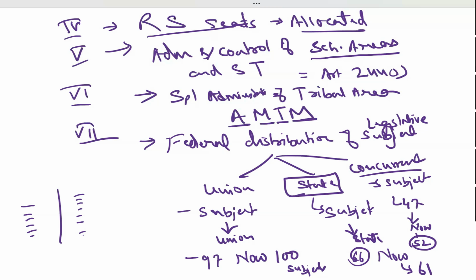Getting it? Suppose education is there. There is some law made by the state on education, and the center wants something different. It makes another law and implements or imposes that law in that state. Whose law will prevail? Center's law will prevail. And this shows that we are tilted more towards the center.